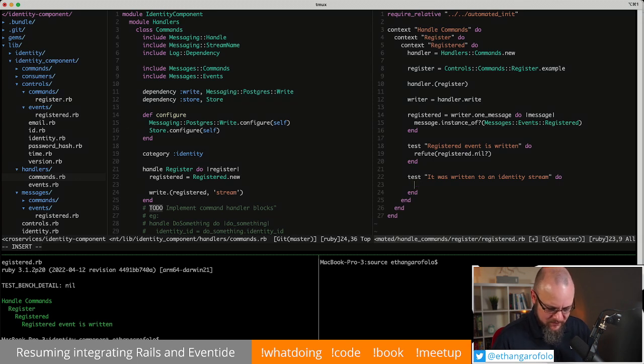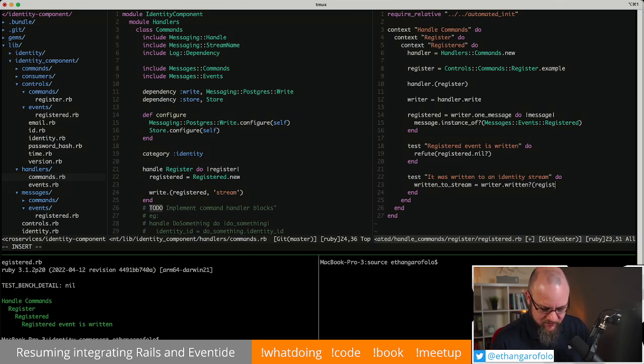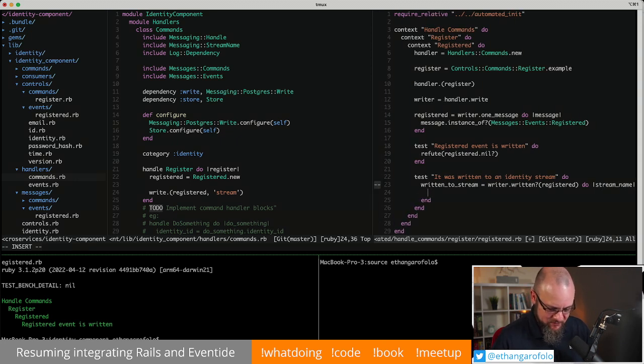Like so. And so we do written to stream equals writer, I think it's written. And we pass in the registered. And then we send it a block where we will get the stream name, I believe. There are other parameters that come, but that's the one that we care about. And what we would want to say is that that stream name is equal to identity ID.